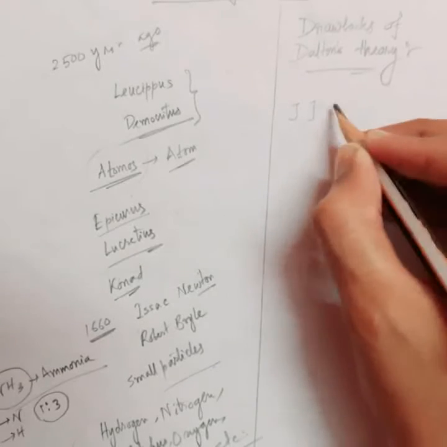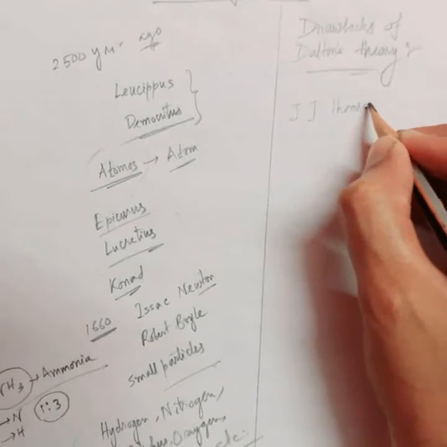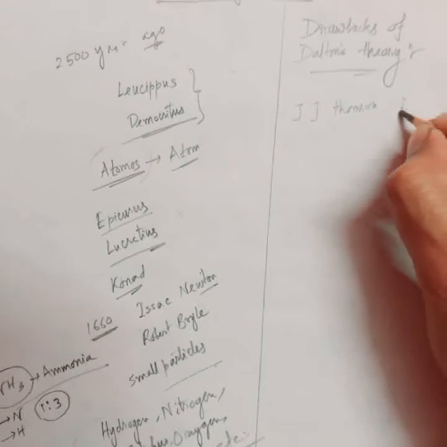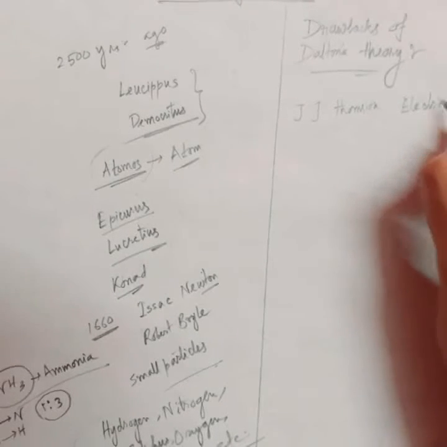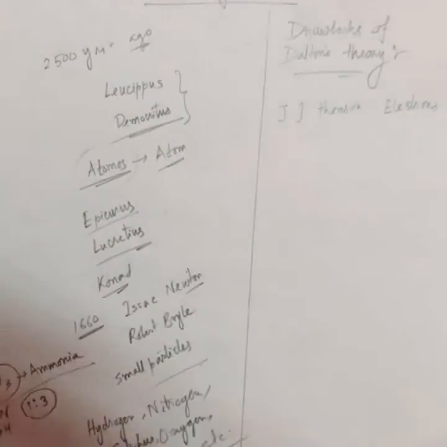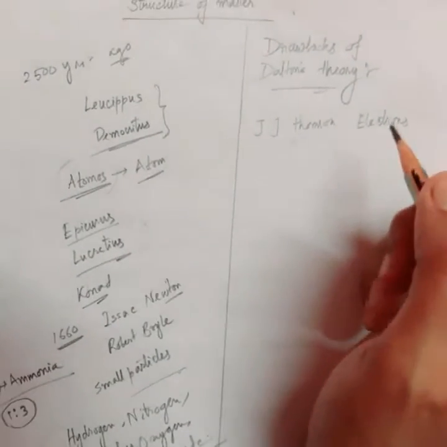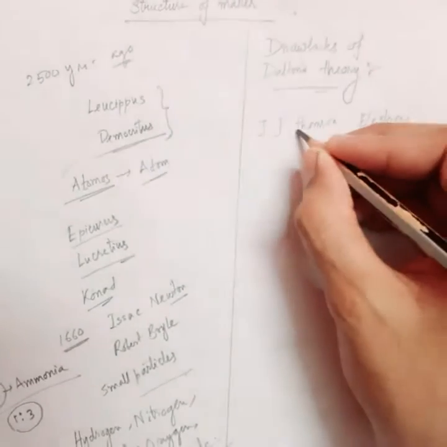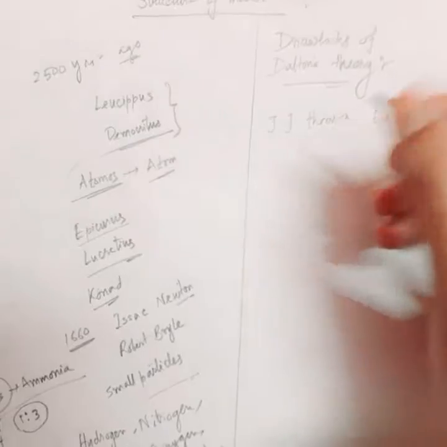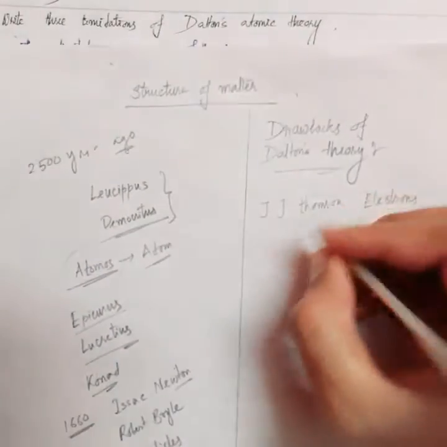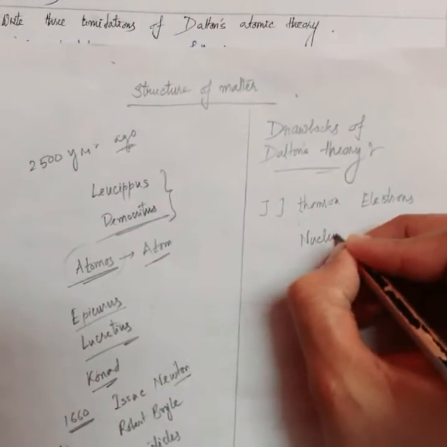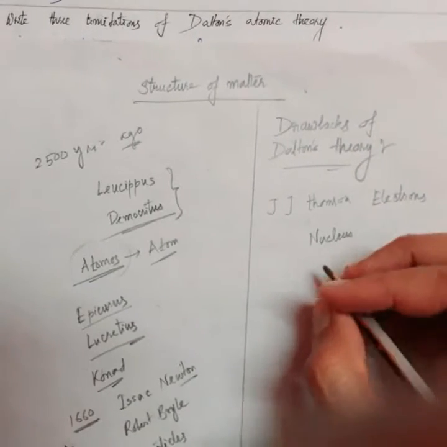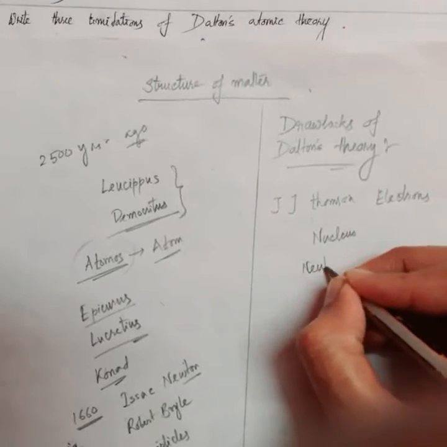J.J. Thomson later found the existence of electrons, the small negatively charged particles. Later, Rutherford discovered the existence of the nucleus. Then Chadwick discovered the neutrally charged particles, neutrons.